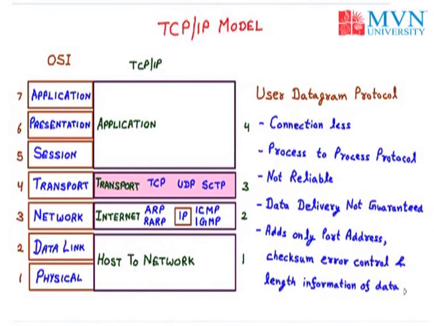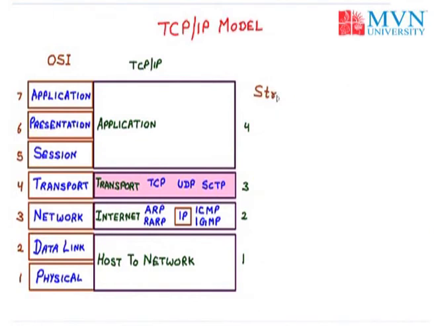Now the next protocol we have is SCTP, that is called the Stream Control Transmission Protocol. Obviously, TCP and UDP have a few main features as well as a few main disadvantages. SCTP is the combination of TCP and UDP, but only the advantages. So we have taken the advantages of TCP and UDP and added them to SCTP.